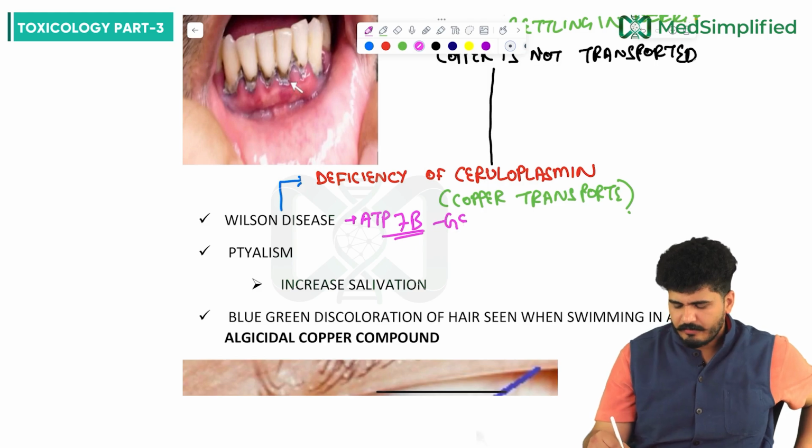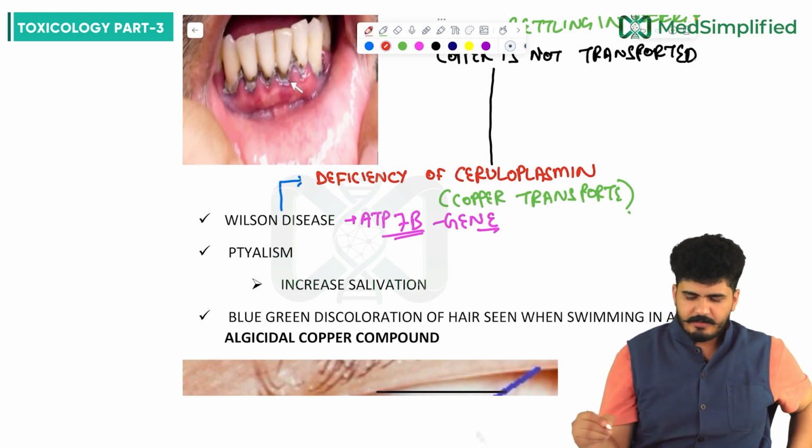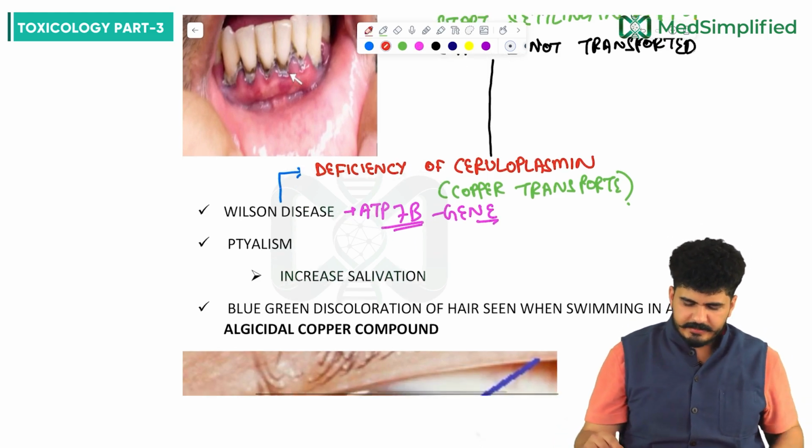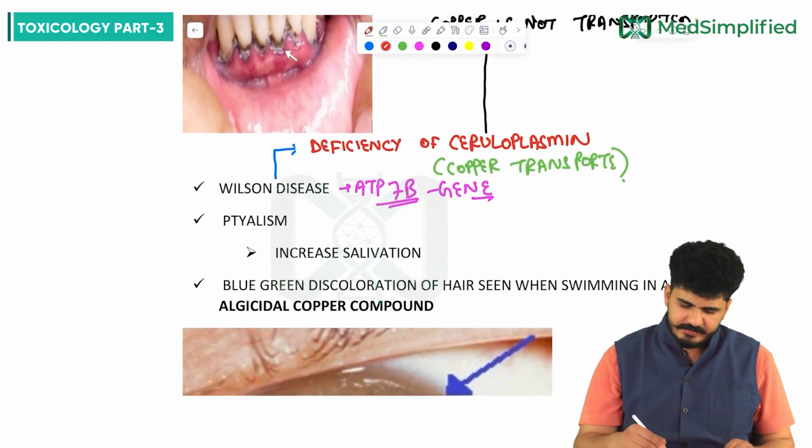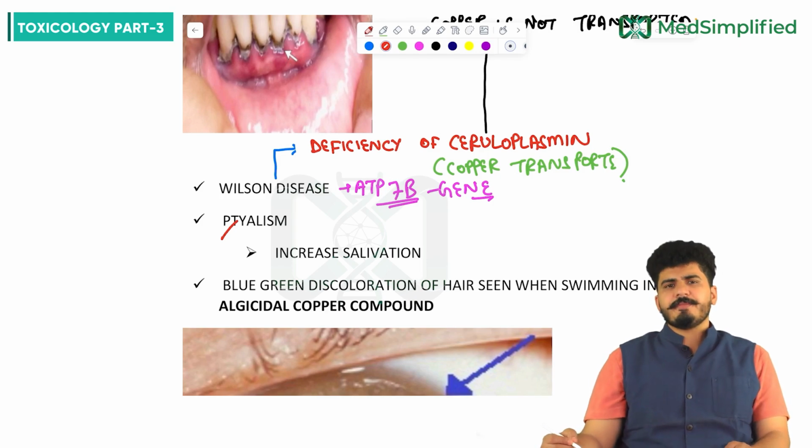ATP7B gene is involved. Then ptyalism. What is ptyalism? Increased salivation is called ptyalism. That can also be seen right here, sir.